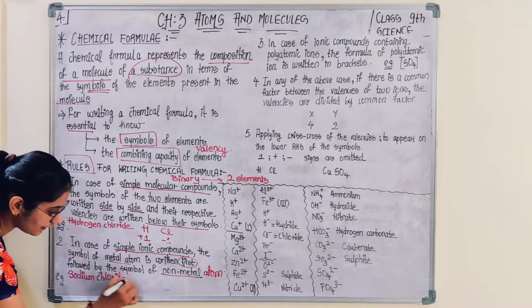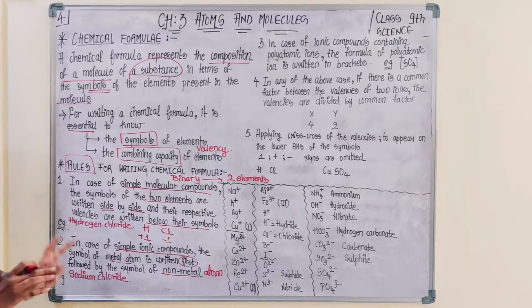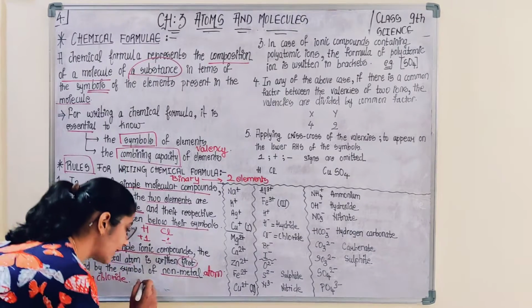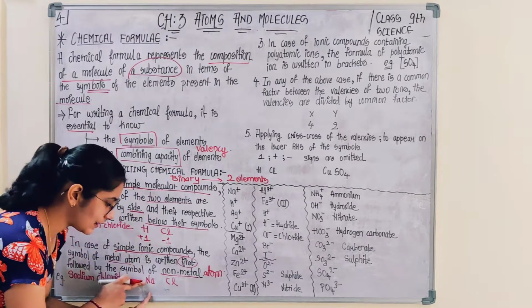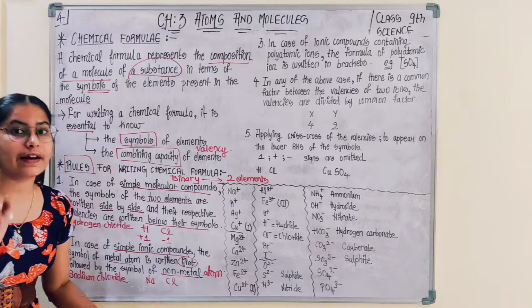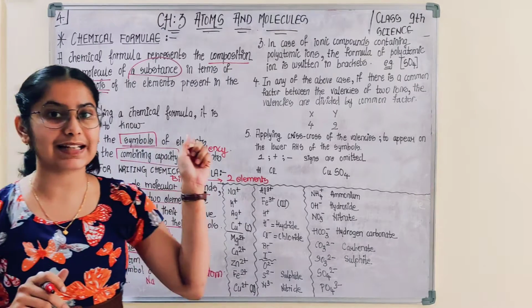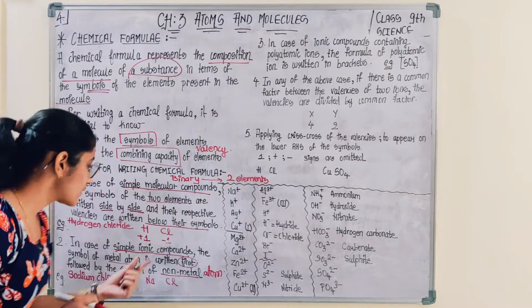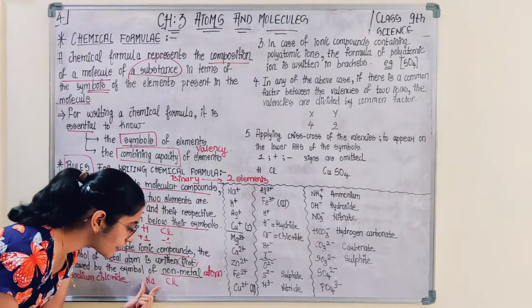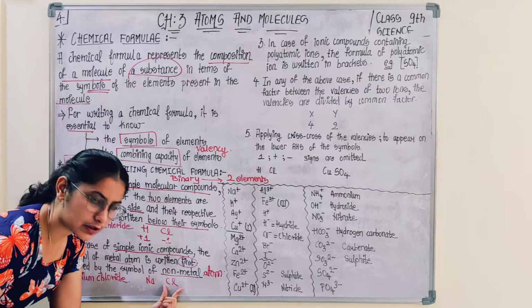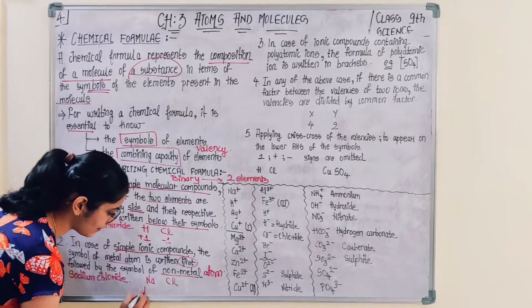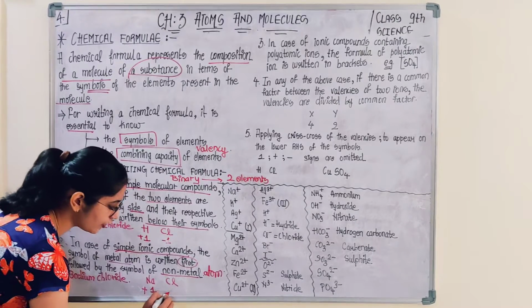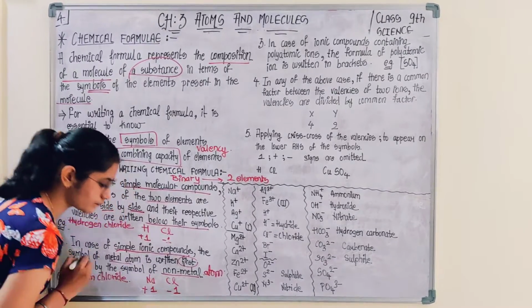First, identify that there are two elements involved in this molecule: sodium and chlorine. Sodium is a metal, chlorine is a non-metal, as already studied in metals and non-metals in class 8. Sodium is a metal, so you write it first, followed by the non-metal chlorine. Below them, you write the valency: for sodium it is plus 1, for chlorine it is minus 1.